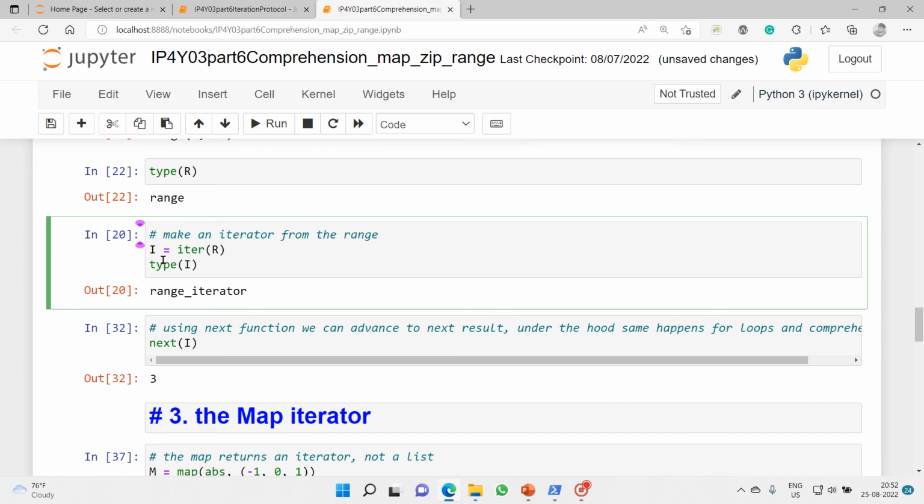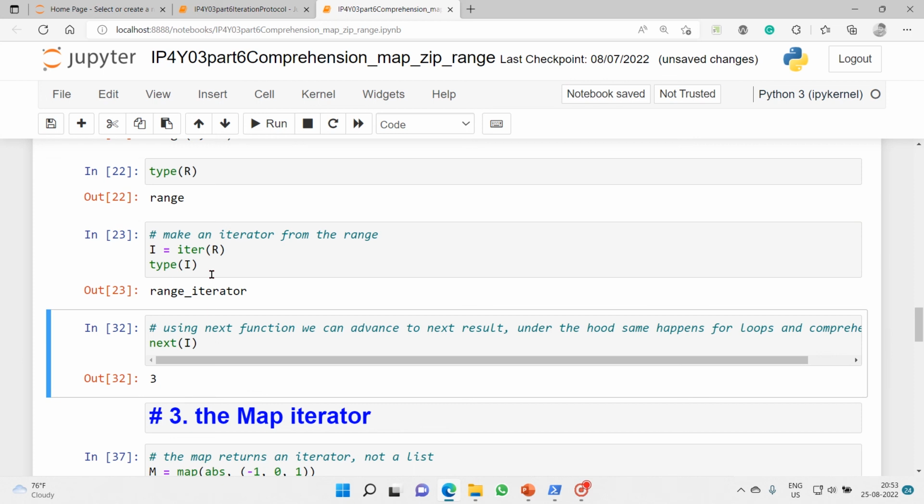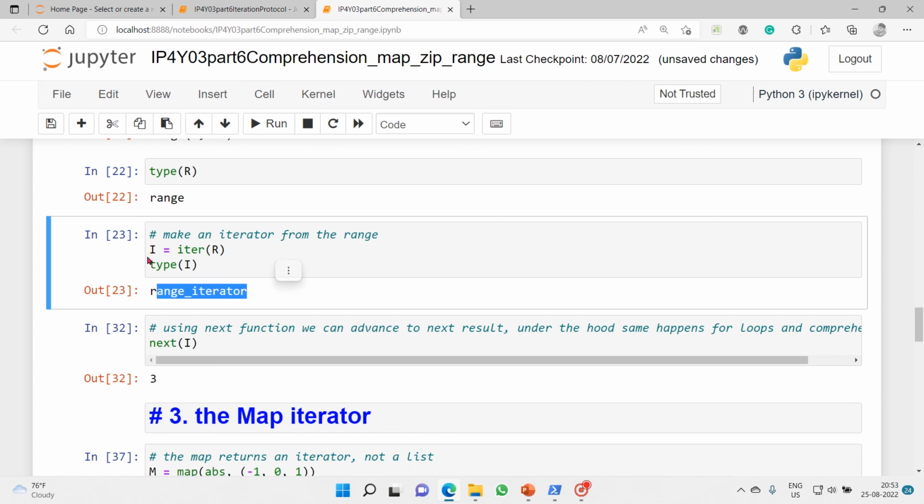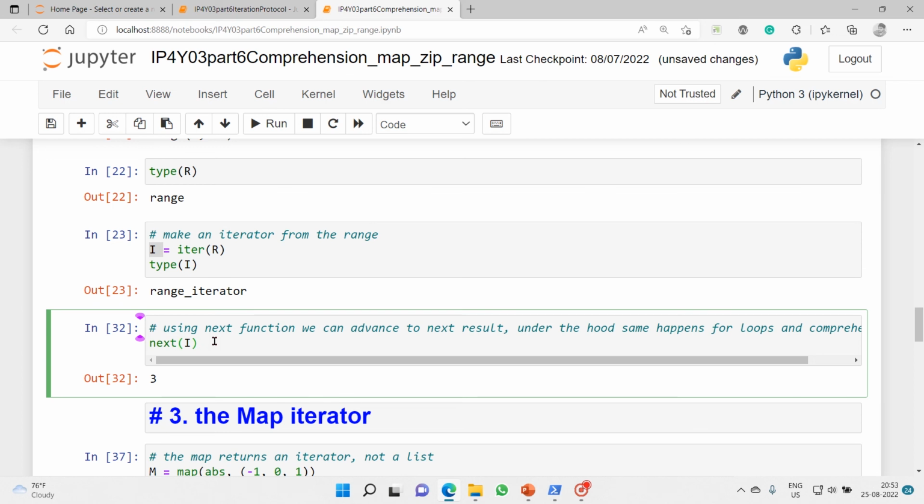For that, as we have discussed earlier so many times, we will use the iter inbuilt function to typecast some object as an iterator. So now the I becomes our range iterator. Now, using the next function, we can advance to the next result.